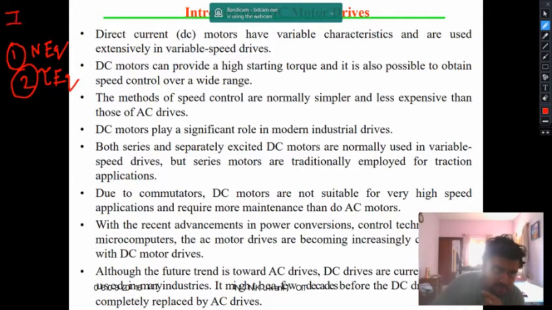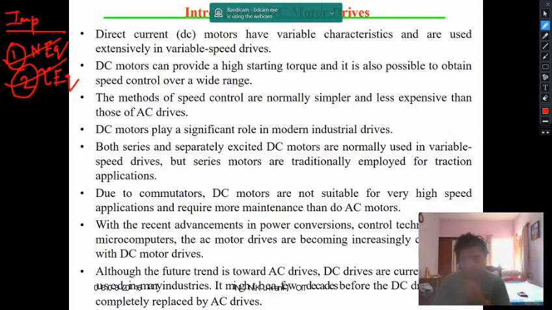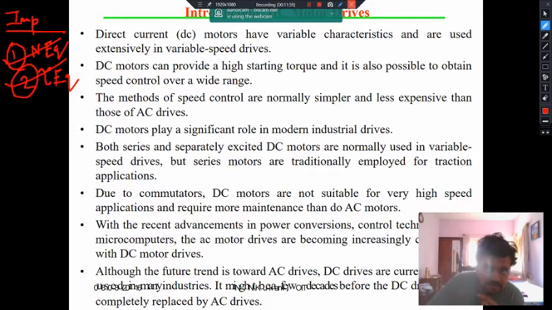Because the output of an electric drive is nothing but its speed and torque. That's why you always have to be concerned with the speed and torque equation when you are studying any type of electric drive, not only DC motor drive. So now the torque equation we are familiar with, but let us study the speed equation once more.